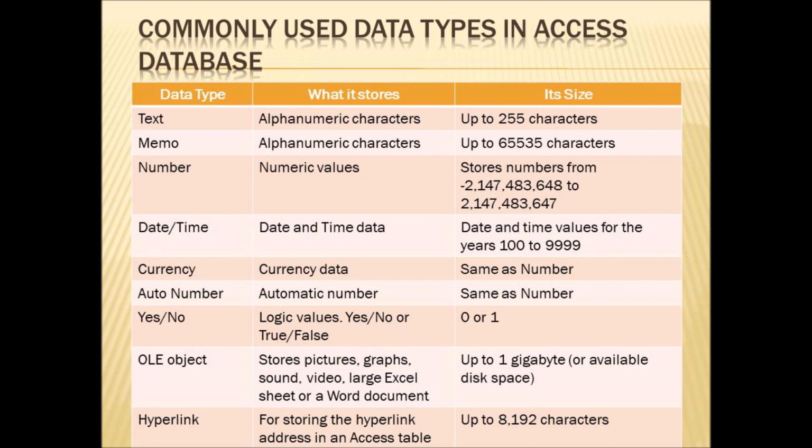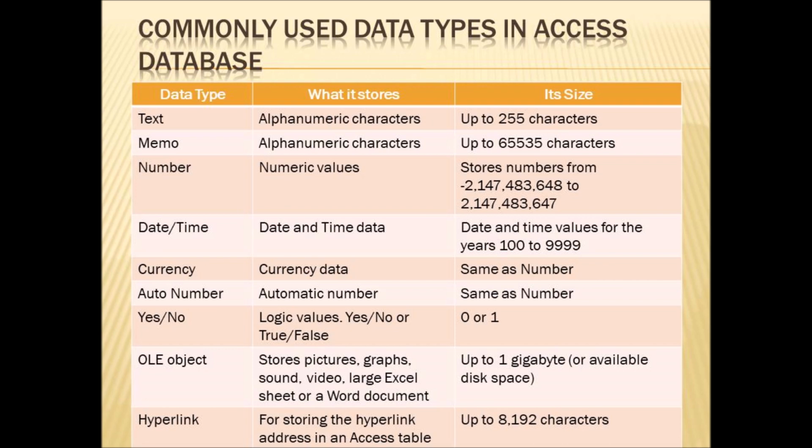Next one is auto number. Auto number is used to store the automatic number. It will display the number automatically when you press enter, when you add a new entry. The size is same as number. Next one is OLE object. OLE object is used to store pictures, graphs, sound, video, large Excel sheet or Word document. If you want to store these things, you can use OLE object.